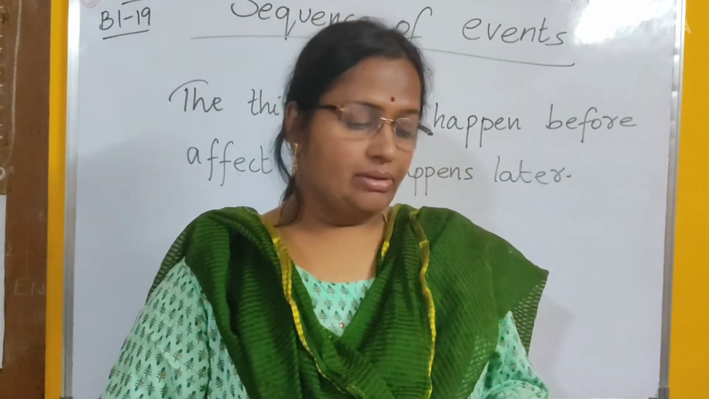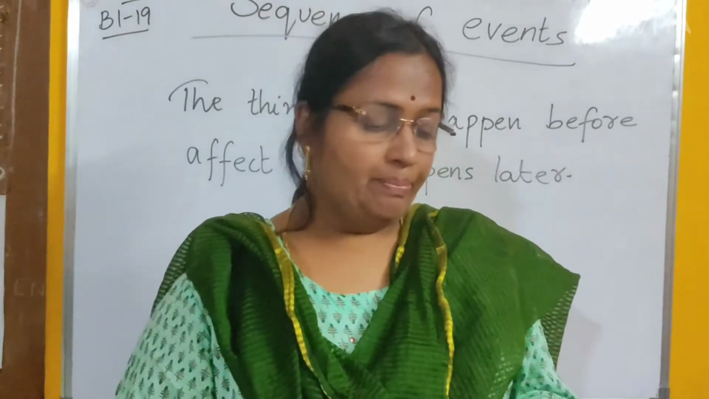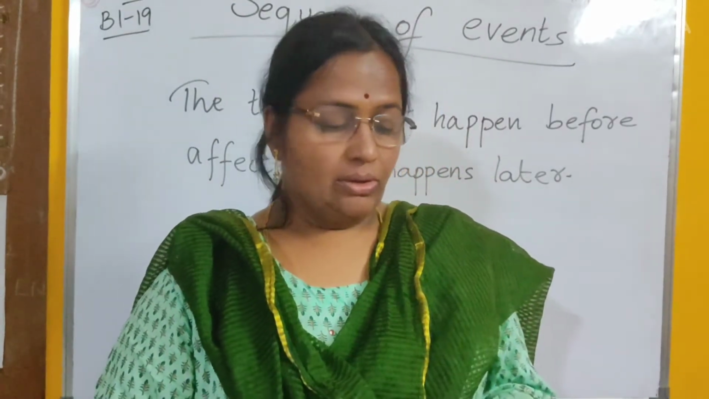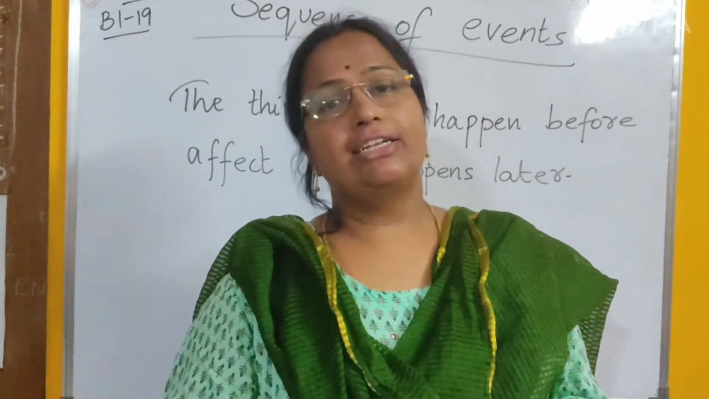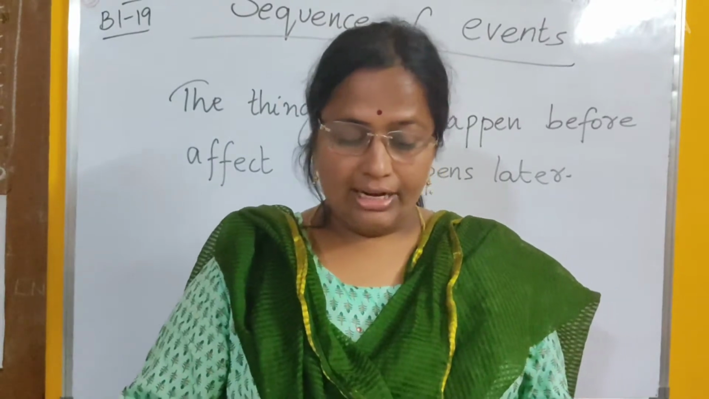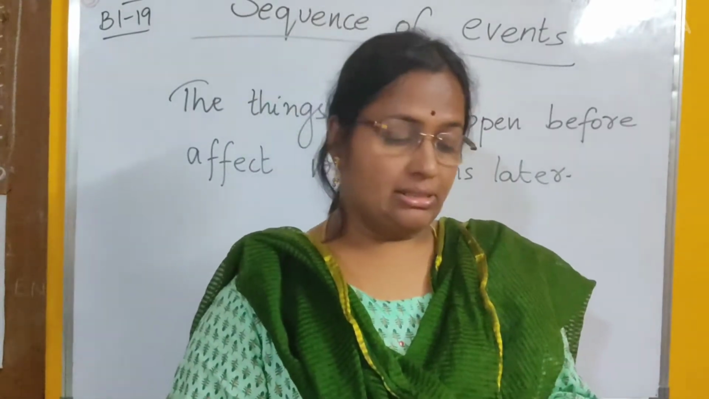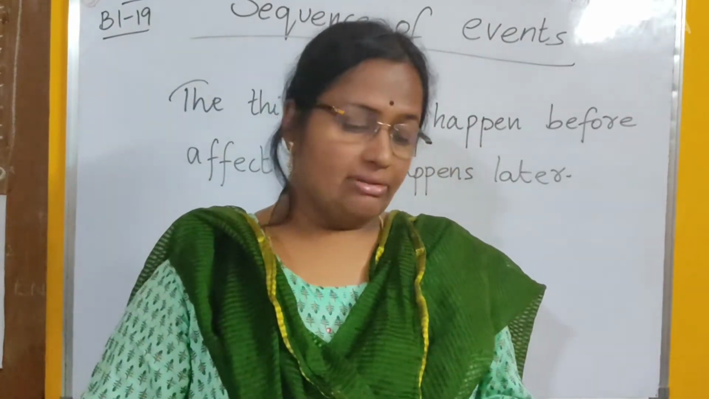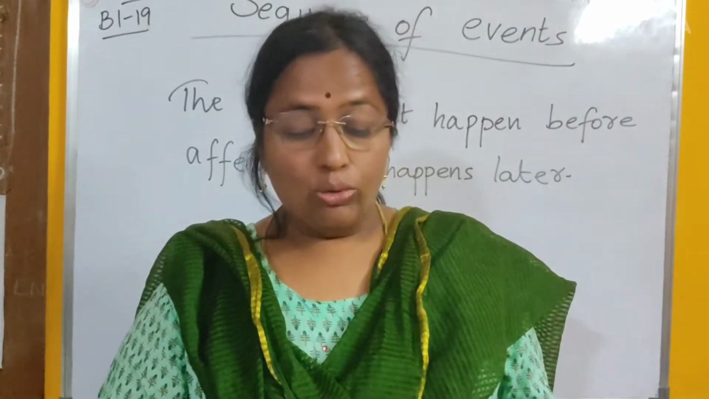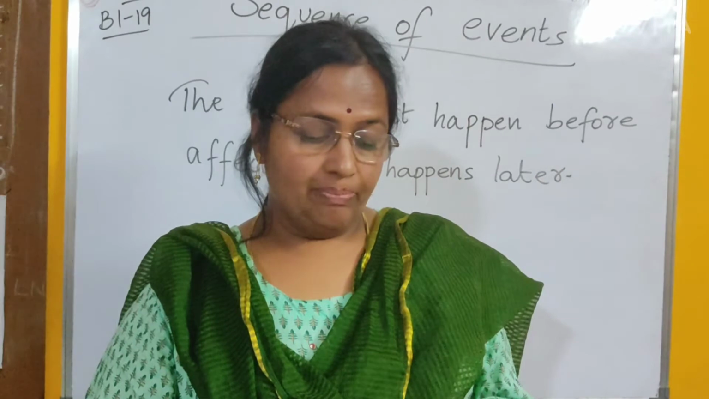Let's read this. S1, sequence of events. This is page number 15. Read the passage and answer the questions. First we'll read the passage, then we'll discuss the questions. Farah lived in Chandigarh. She loved to travel and see different places. Farah is the name of the girl. She lived in Chandigarh. She loved to travel. Travel means go around and see different places.